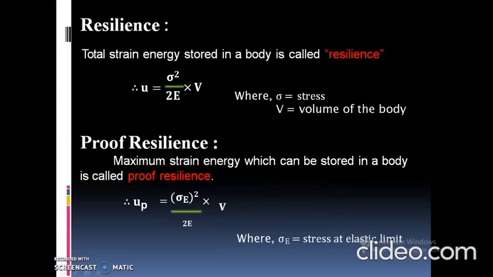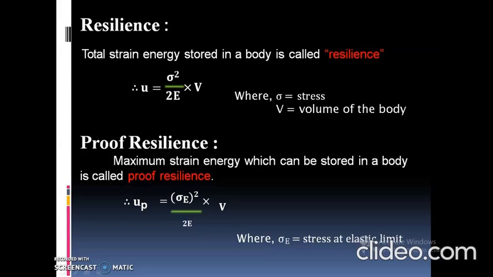Now, what is resilience? The total strain energy stored in the body is called resilience. The area under the curve within the elastic limit is also called resilience; that is another definition of resilience. Resilience is denoted by U. It is equal to sigma squared into V divided by 2E, where sigma is the stress induced in the body, E is the modulus of elasticity, and V is the volume of the body.